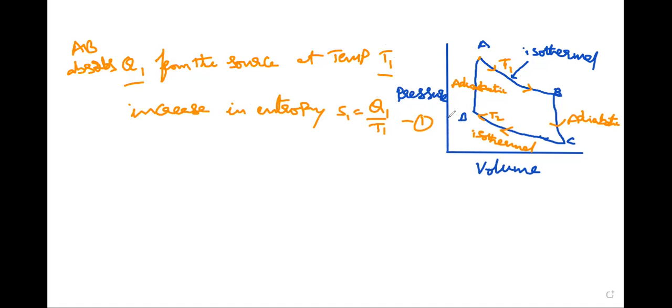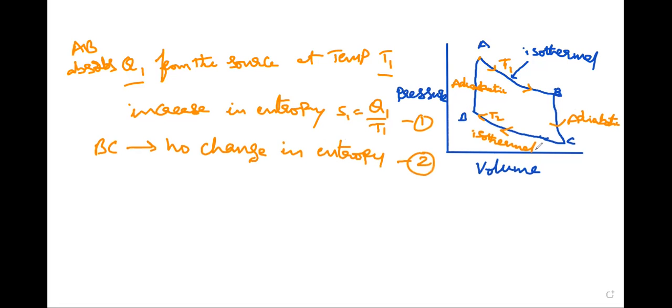So during this adiabatic expansion BC, no heat is taken. Adiabatic means Q remains constant, that means no heat is taken or given up by the working substance. Hence at BC there is no change in entropy.